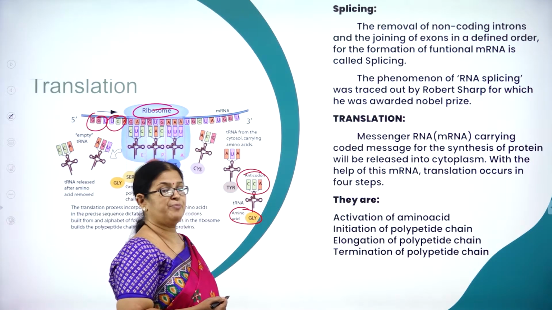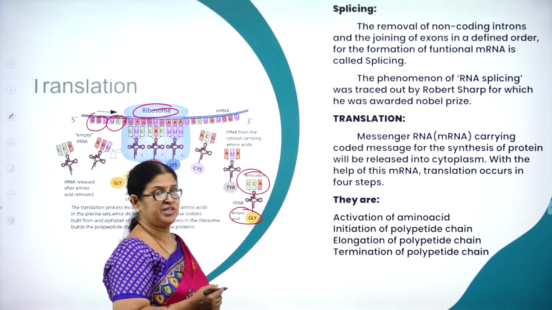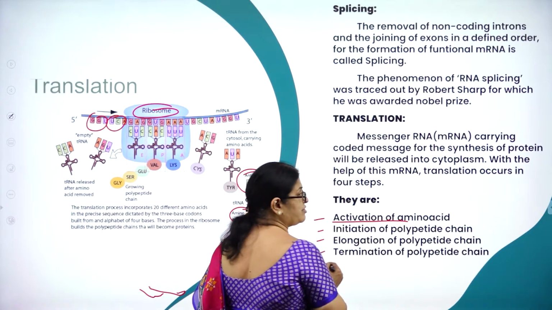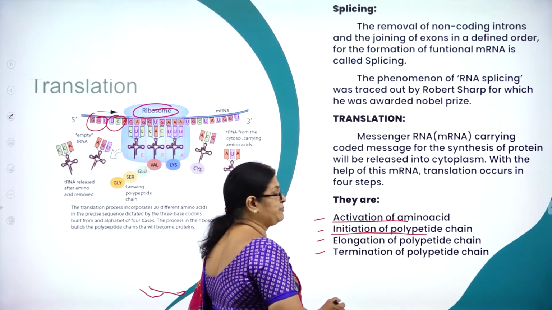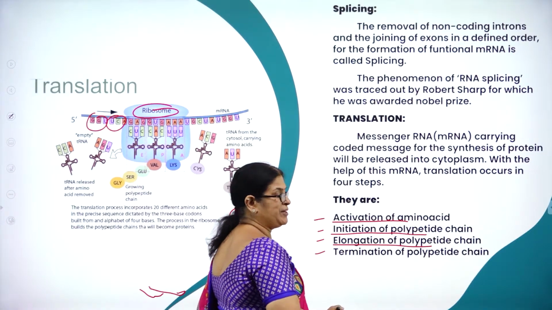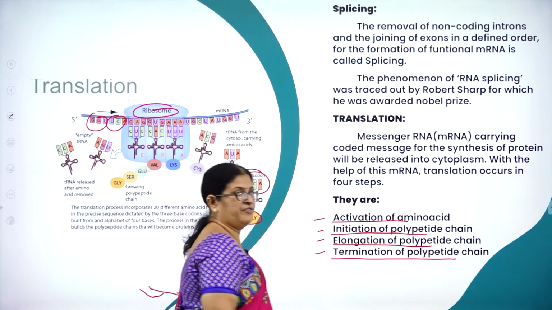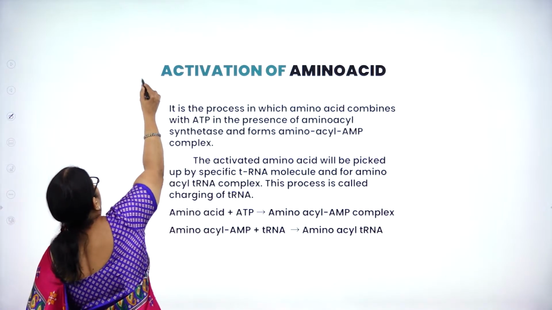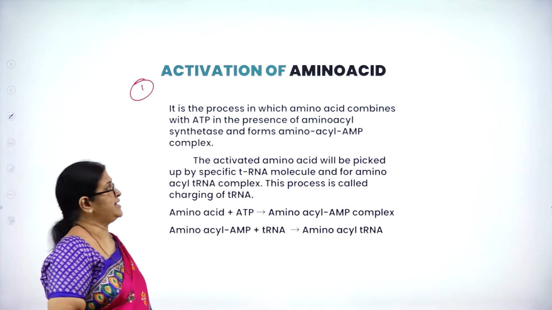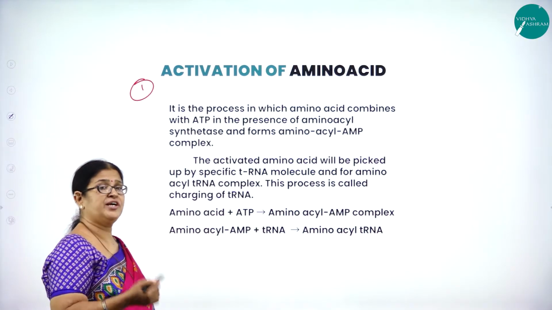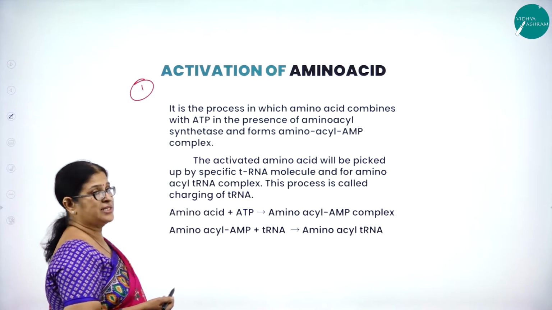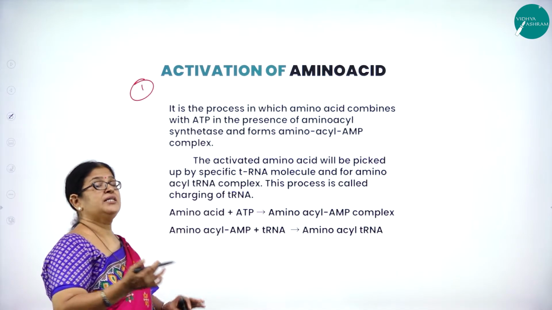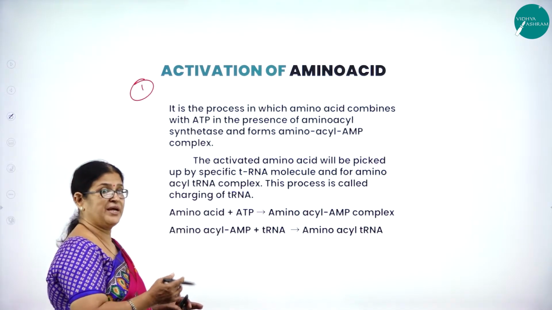The whole process of translation takes place in 4 important steps: activation of amino acid, initiation of polypeptide chain, elongation of polypeptide chain and termination of polypeptide chain. Now, the first very important event is activation of amino acid. The very word itself will tell you: the amino acids which are found in an inactivated state are activated, and only then will the activated amino acids be picked up by tRNA molecules.